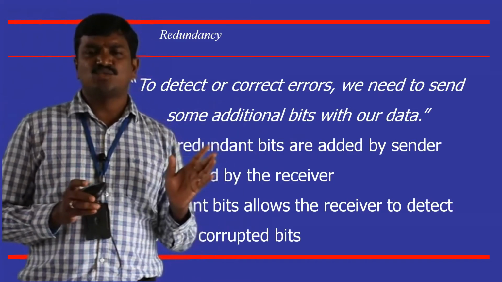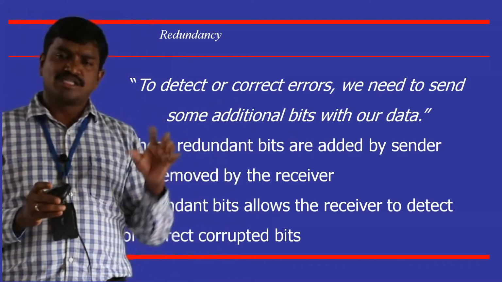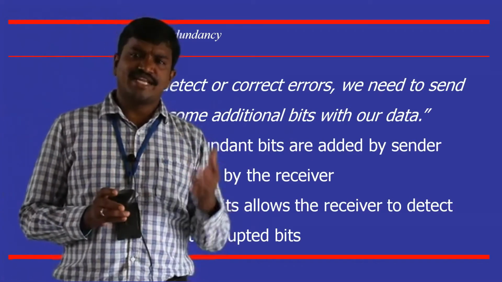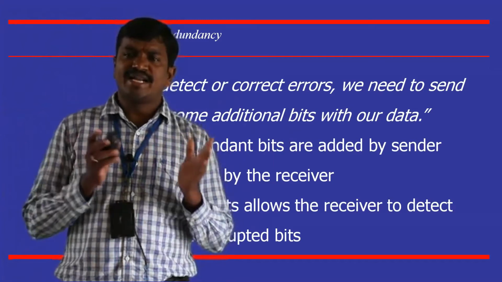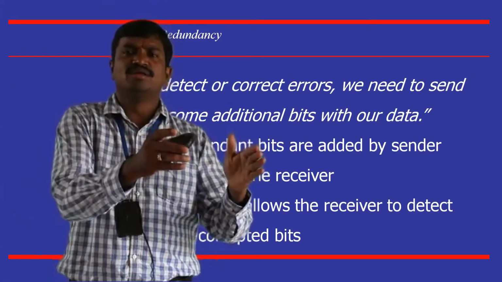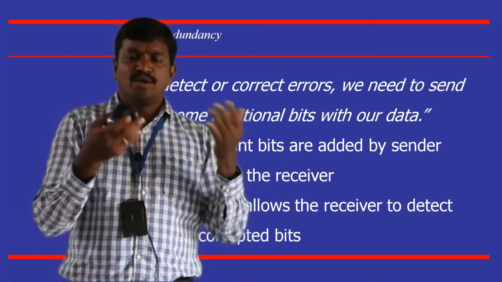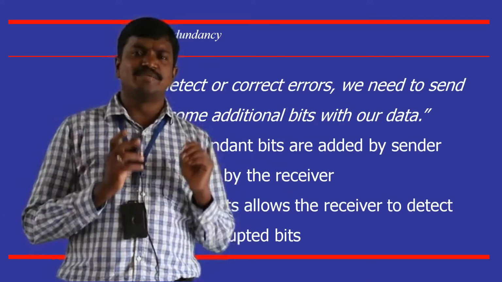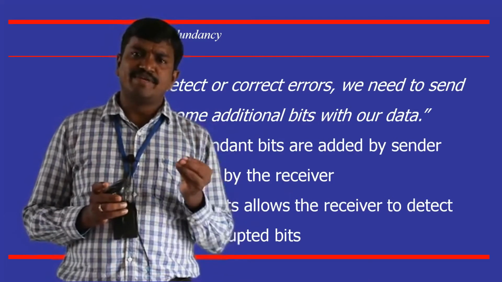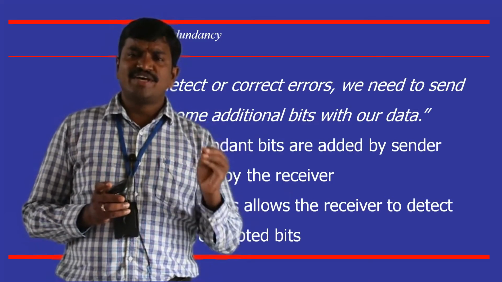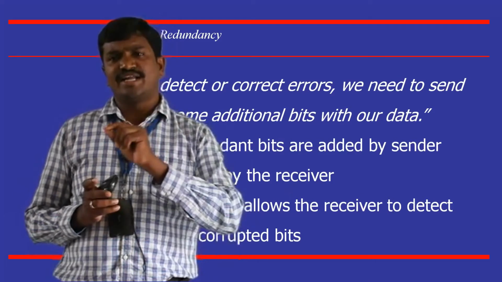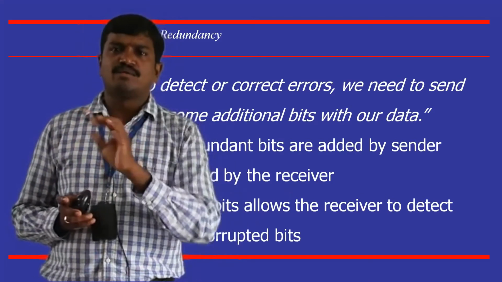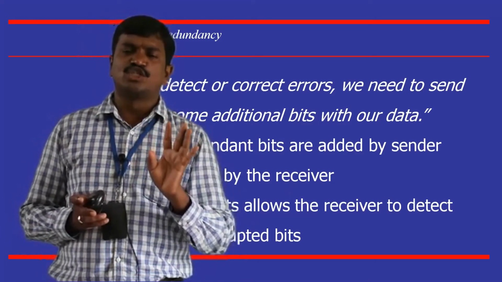But in some cases, there are algorithms that we call error correction algorithms. In an error correction algorithm, data and redundancy bits are sent to the receiver, and after receiving the content, with the help of the redundancy bits, the receiver is capable of identifying the position where the error exists, either a one bit error or multiple bit error, that's a different story.